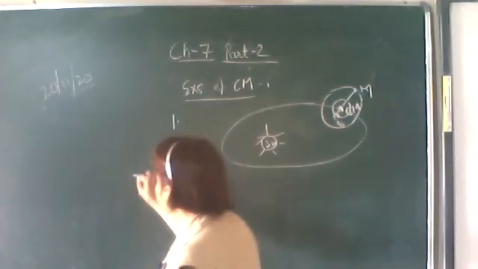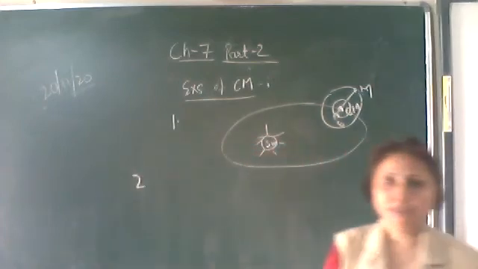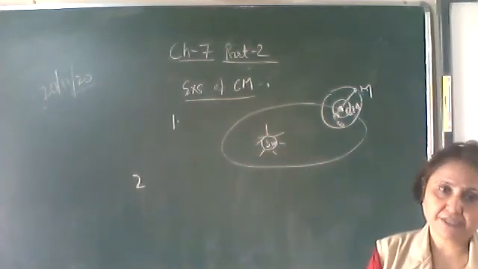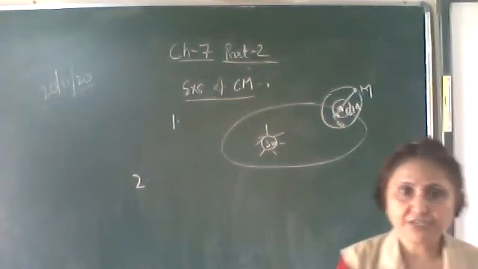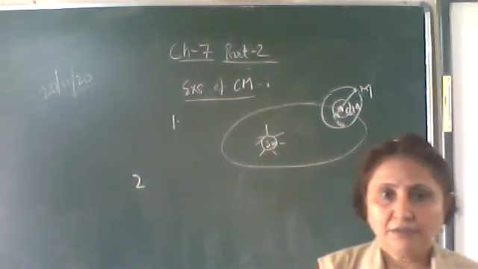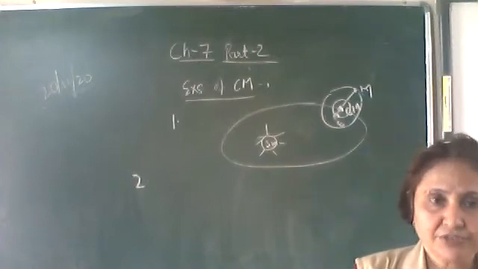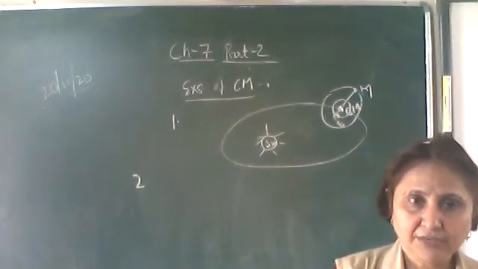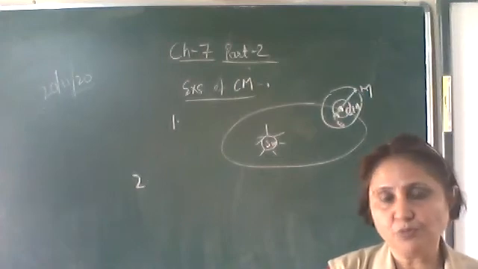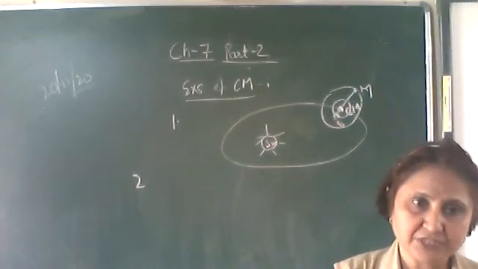Second example. In case of nuclear disintegration, for example, let us take radium. The radium nucleus is a heavy, radioactive nucleus. A heavy nucleus disintegrates into two parts, which we call nuclear fission.